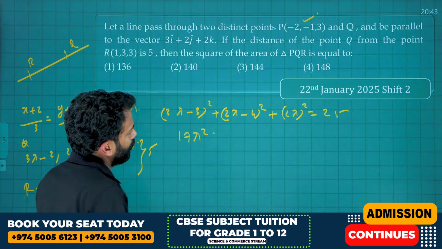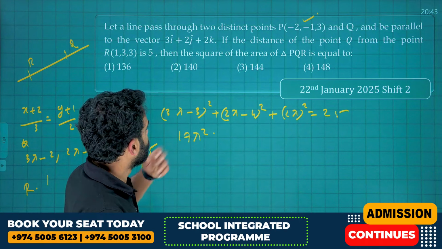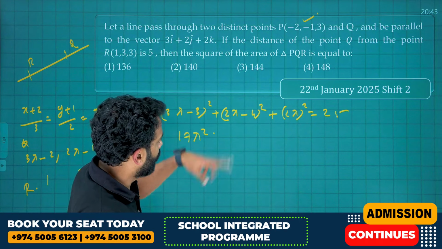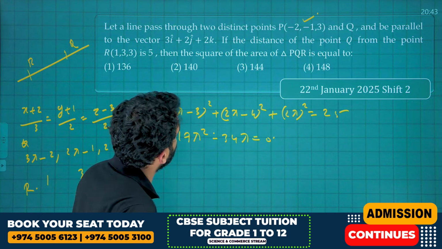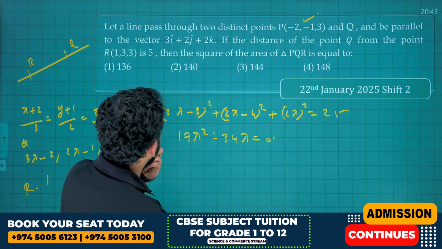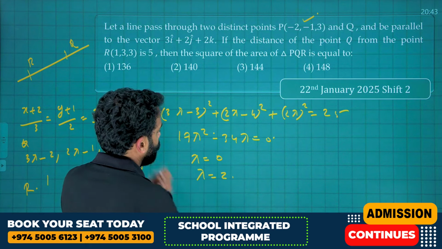This is 3 square and 4 square, that is 25, which got cancelled. That is minus 18 minus 16, that is minus 34 lambda is equal to 0. Okay. That is lambda is equal to 0 or lambda is equal to what? 2 points are there.